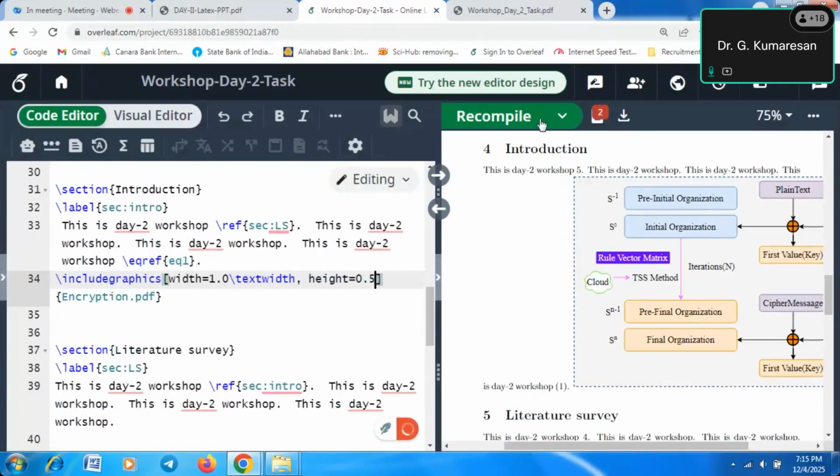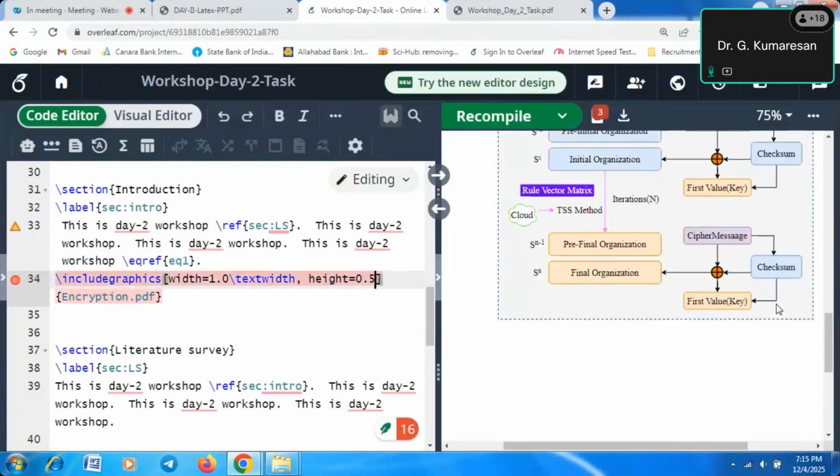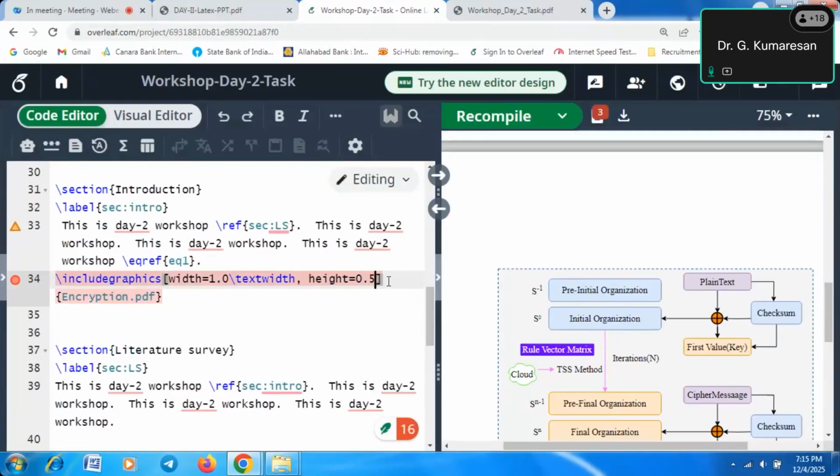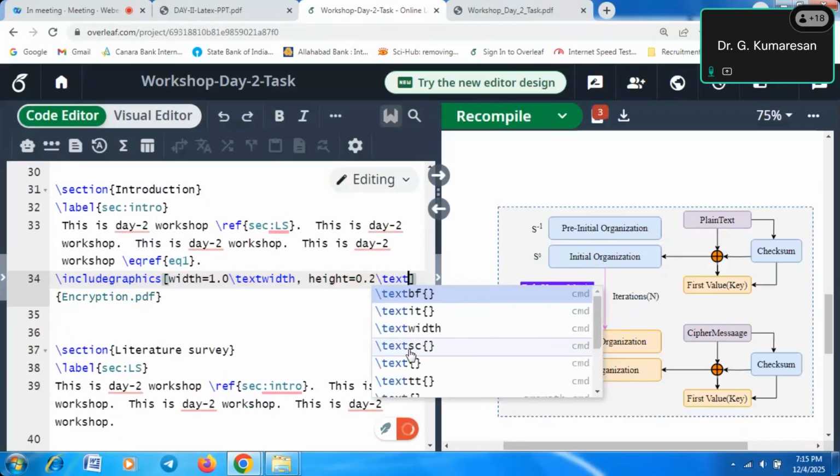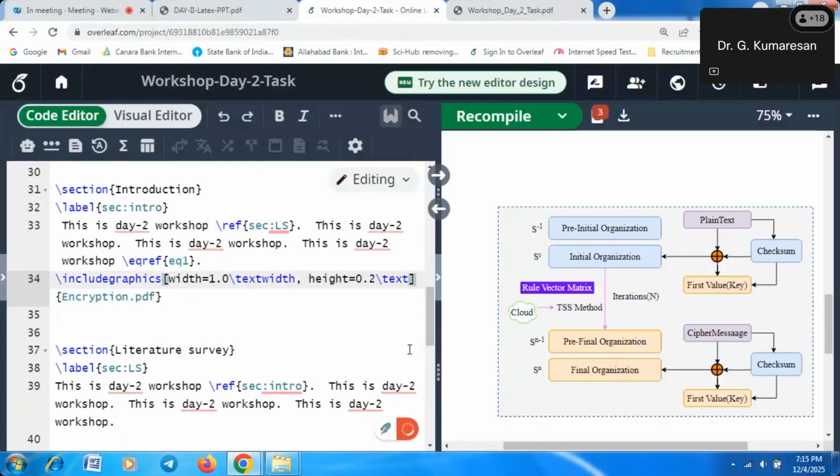You have to fix it, then it works properly. Based on our requirement, we will do all these things. Text height, text width, like that you have to put it. Then you will get a more prominent figure for your document.